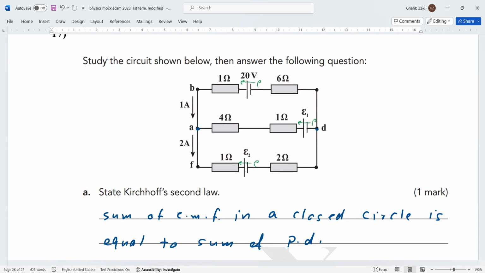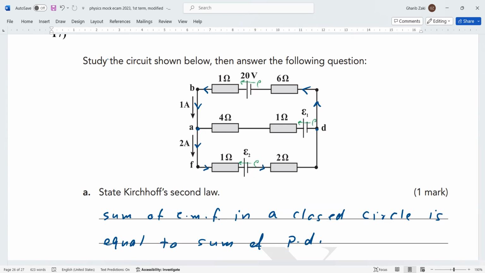Now, what about the current here? 1 ampere, this is the direction. So in this branch of the circuit, it's 1 ampere. It starts from one junction and ends at the other junction, so 1 ampere starts at D and ends at A. 2 ampere starts at A and goes in this direction.